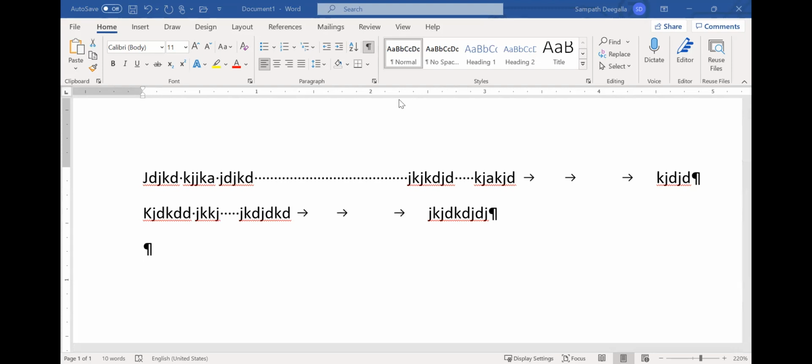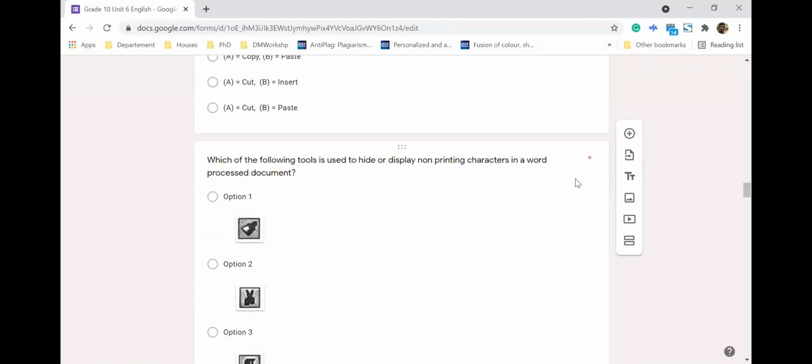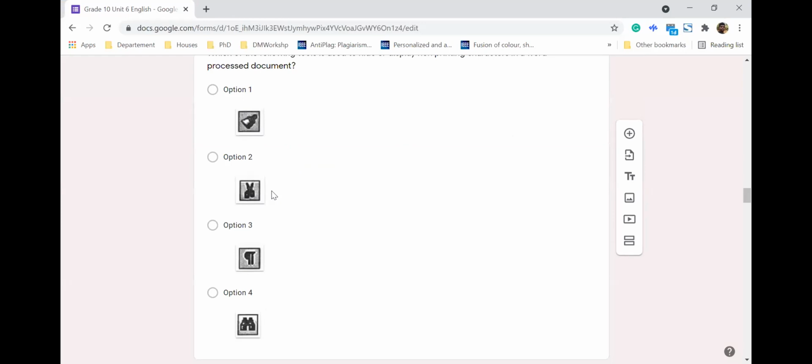We'll go back to the quiz. So hide or display non-printing characters. What is the first one? Can you type in the chat? The first one is format painter. Second one is cut. Third one is the answer. So this is for show and hide, especially non-printing characters like spaces, tab character, as well as enter. When you look at the fourth one, it's actually find and replace.